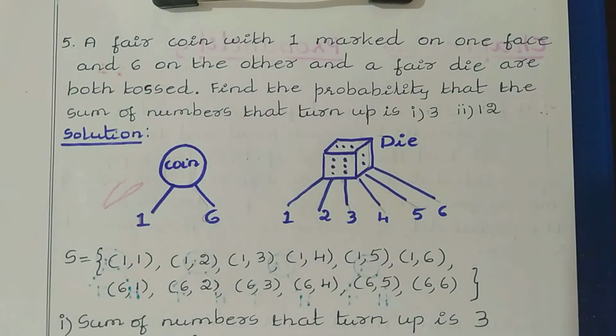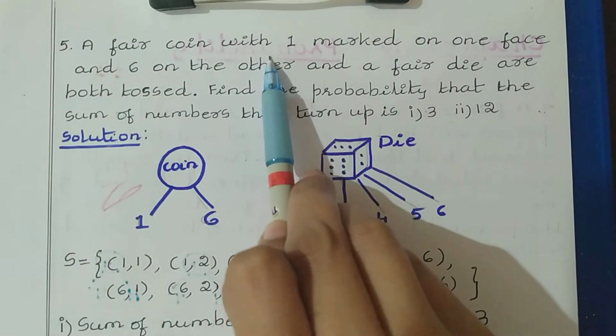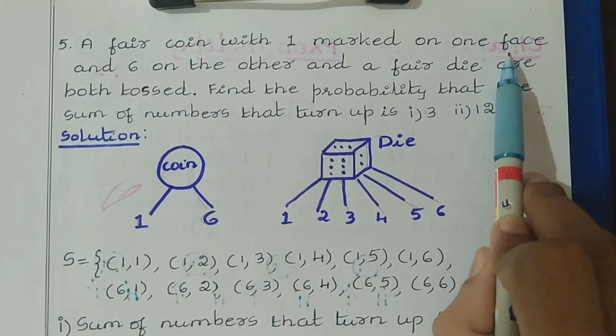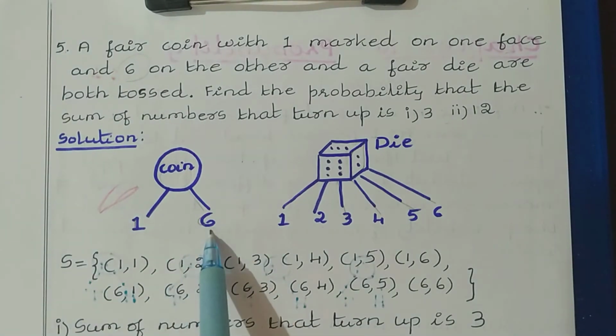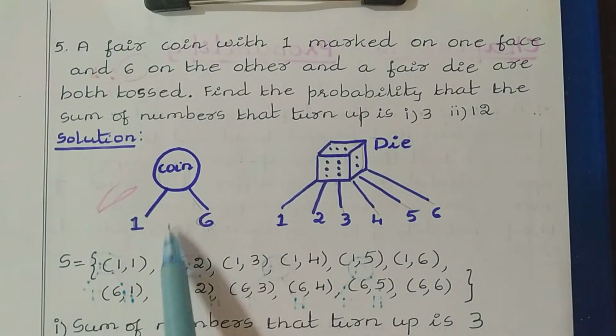Generally we know when we consider a coin we have two faces, head as well as tail. But in this case they have given the face value. A fair coin with 1 marked on one face. One face has 1 and another face has 6. So these two are the faces of the coin that they have already given.